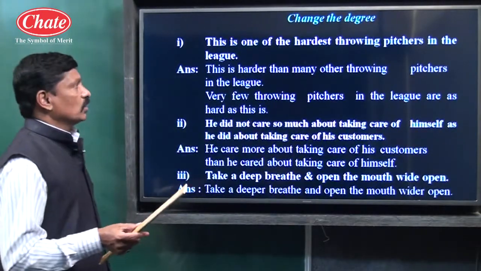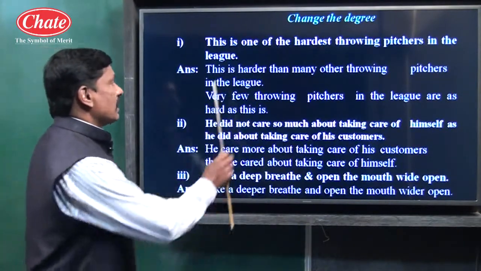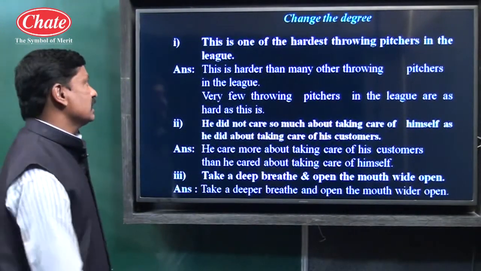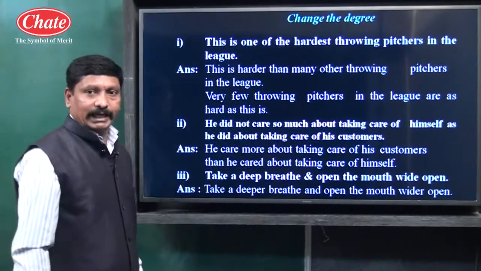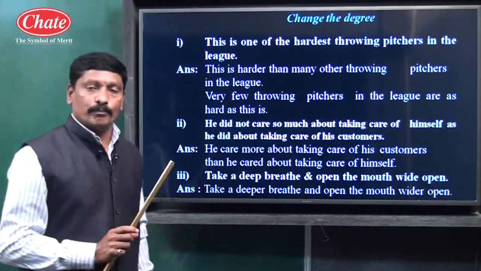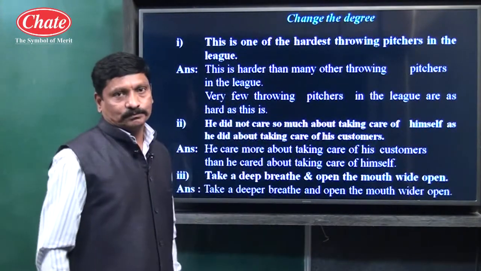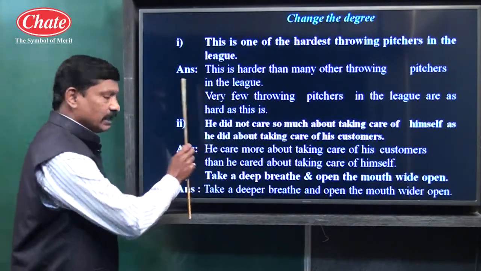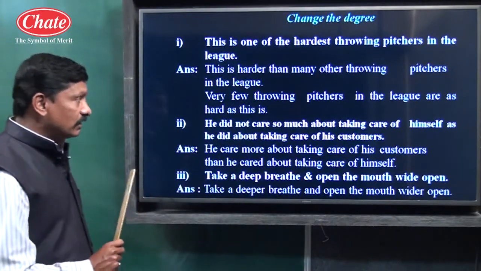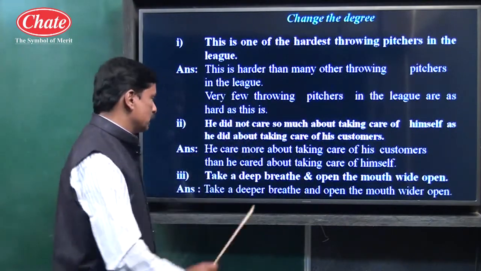See, this is one of the hardest throwing pitchers in the league. This is harder than many other throwing pitchers in the league. This is a comparative degree because the comparative form of adjective, harder, is used and the word than is used. And this example is a positive form. Very few throwing pitchers in the league are as hard as this is.